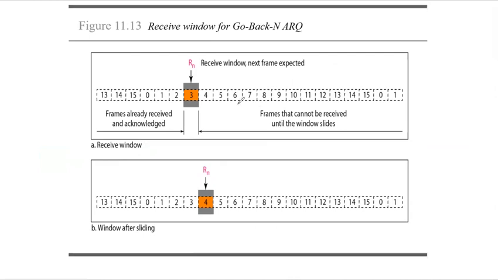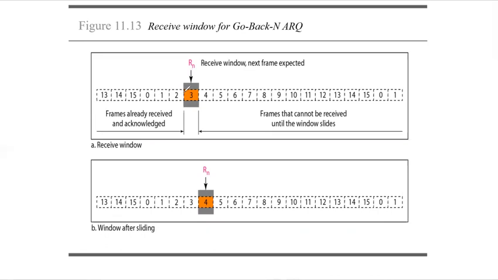Now, why is it 1? Because it can receive only one frame at a time, right? So once it receives the frame, it will process the frame and give it to the network layer, and it will also accept the other frames. The receiver is always looking for the arrival of a specific frame. So suppose if you are sending frame 0, then the sender cannot send frame 4.